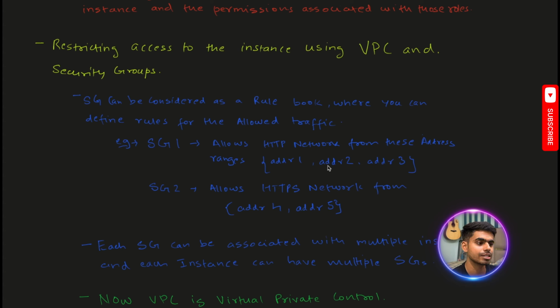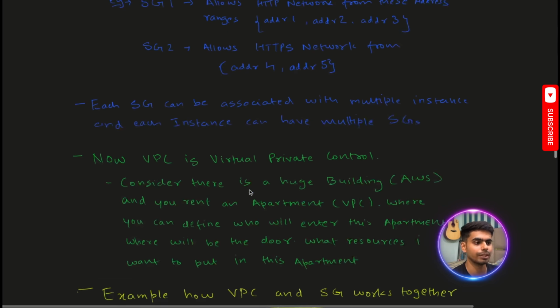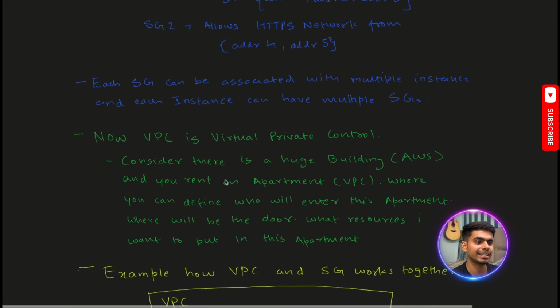These security groups can be associated with multiple instances, and each instance can have multiple security groups. This example I've just given you is where we can have both security groups, SG1 and SG2, for a particular instance. Then comes the VPC, which we have already covered once. It is a virtual private cloud. This is our cloud network.